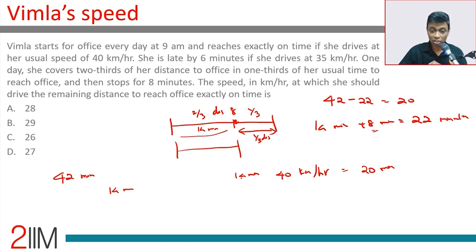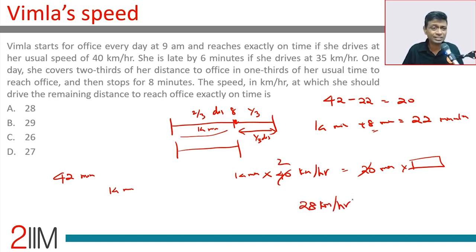This 14 minutes she travels at 40 kilometers per hour. This she should cover in 20 minutes. At what speed will she do it? This is the ratio. We don't even have to worry about kilometers per hour and minutes. 14 into 40 is 20 into what? Luckily, this is just 14 into 2, 28 kilometers per hour.